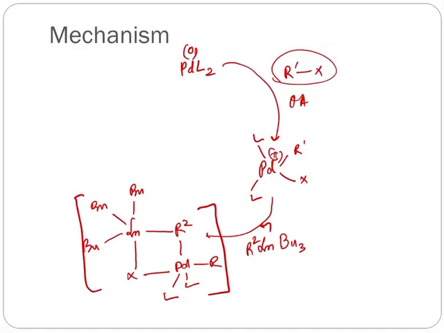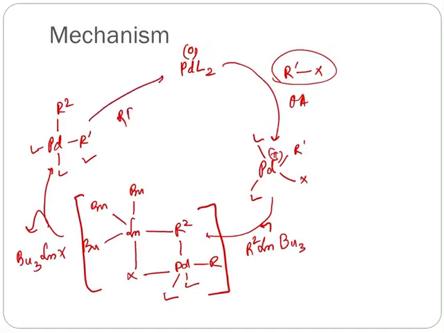So it has been proposed this is a cyclic associative transmetallation transition state, and by that way transmetallation occurs to give this intermediate, and as a byproduct the tributyltin halide is produced, and after reductive elimination it gives the cross coupled product. So this is about the mechanism.